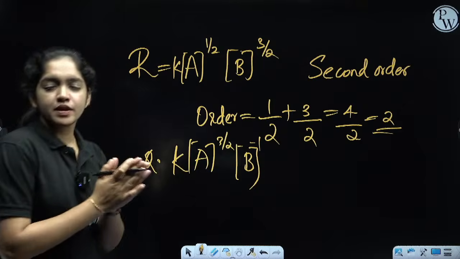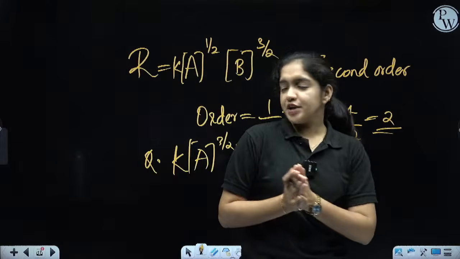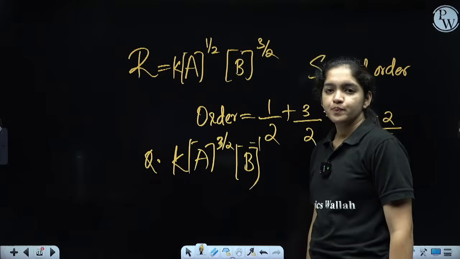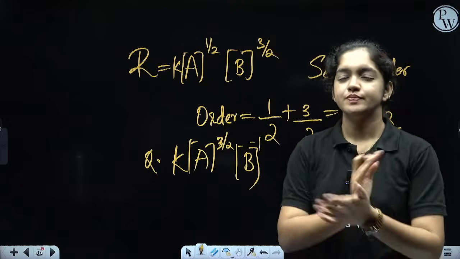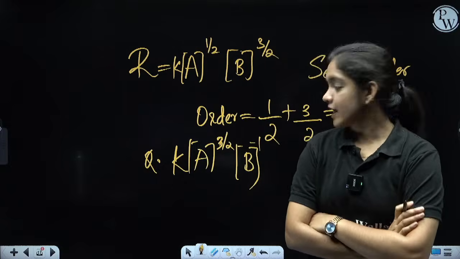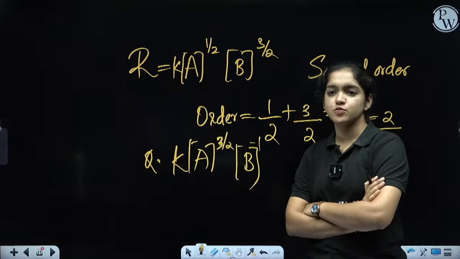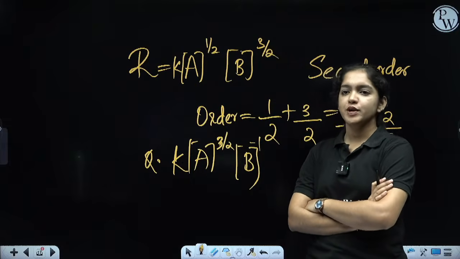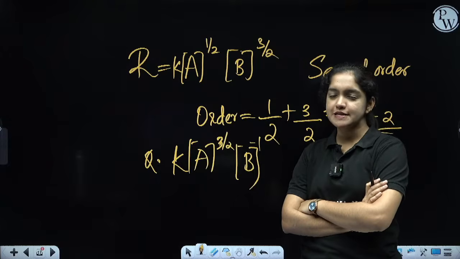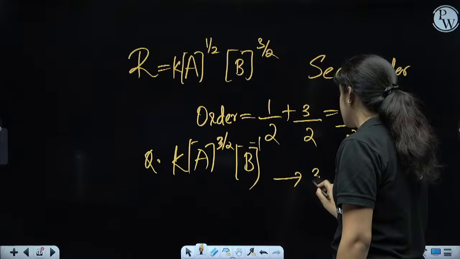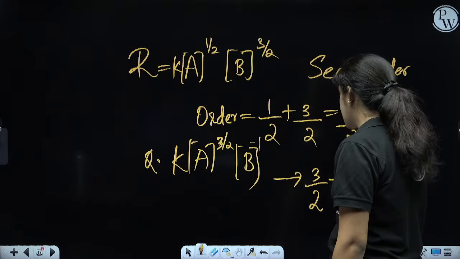Got the answer? A raised to 3 by 2, B raised to minus 1. Very easy one, right? Who will find the answer? A raised to 3 by 2, B raised to minus 1. Is 1 by 2 the answer? 1 by 2, yes. So we can just add the powers. Which are the powers here? 3 by 2 plus minus 1.